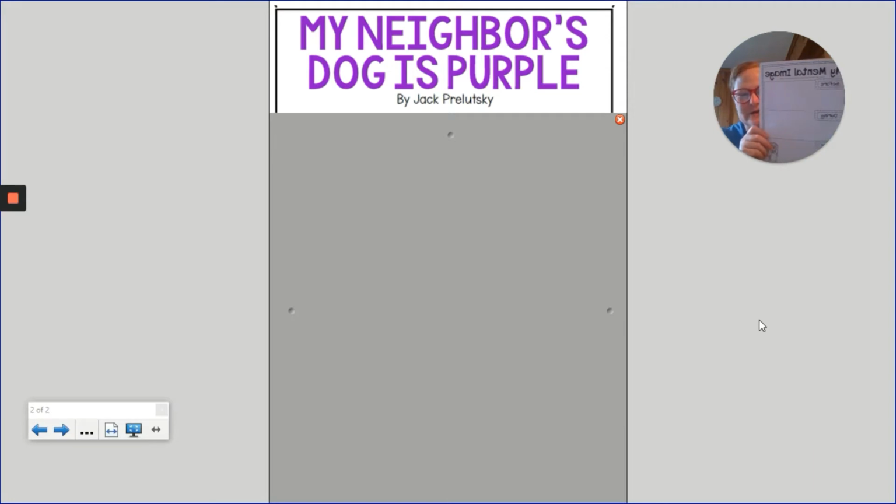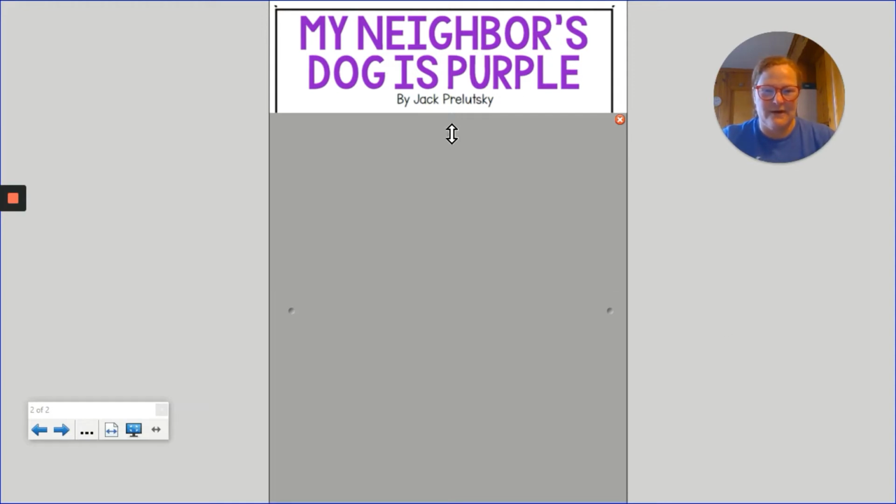So right now you should have it right here. The before image should be just a sketch. If you want to add some color to it, you can. If at any time you want to stop the video so that you can do your drawings, just go ahead and stop and then you can play it again and pick up where we left off. So now we're ready to go ahead and start the poem. And I'm so excited for you to see this. Maybe you've already read this before.